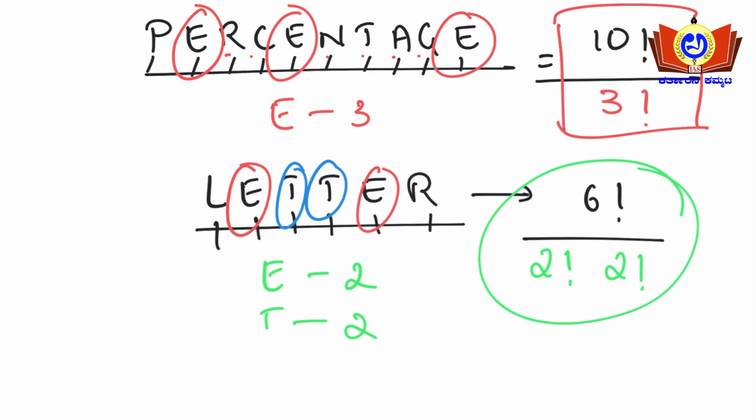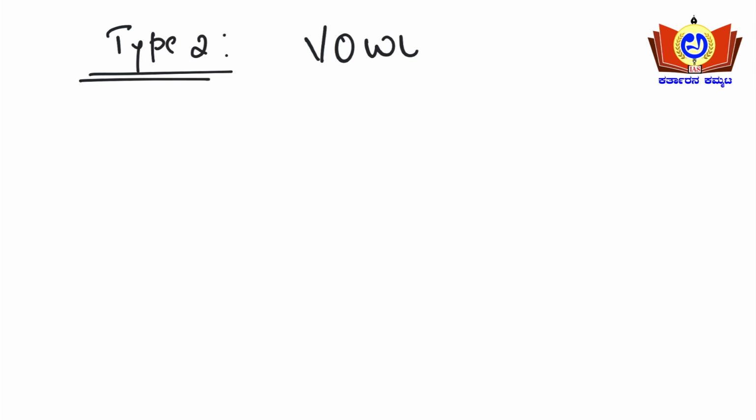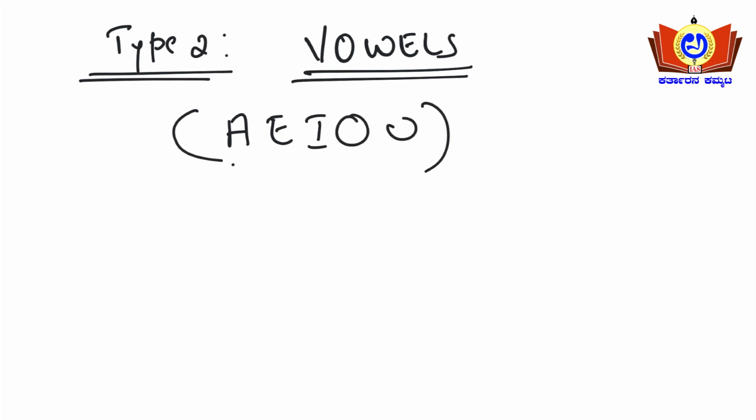Okay, so on the next page, in type 2, how can you expect the question? It is based upon vowels in the word. What are vowels? A, E, I, O, U. In a particular word, how many vowels are there, and in how many different ways can the vowels be arranged?